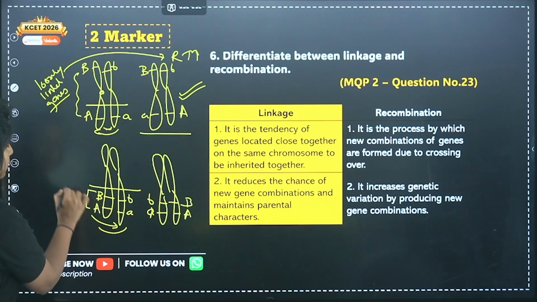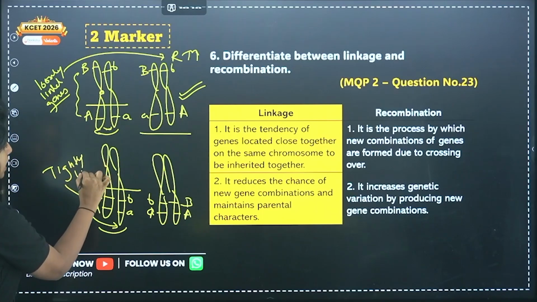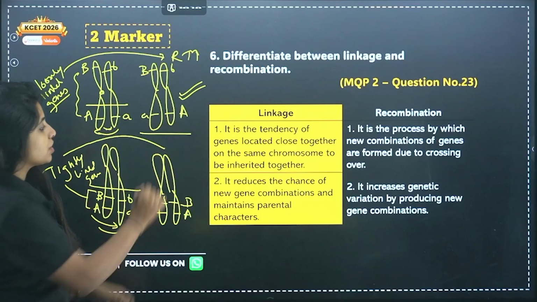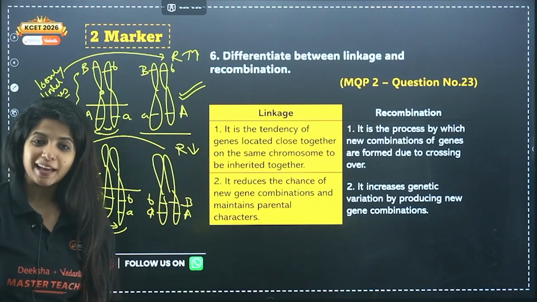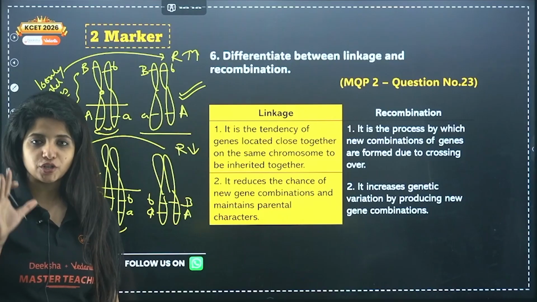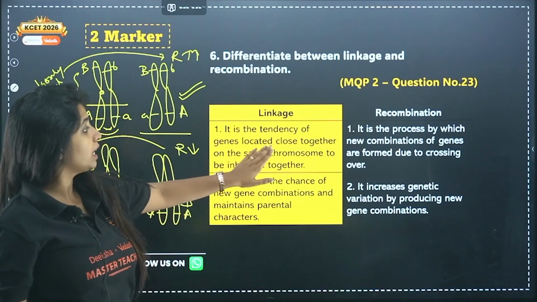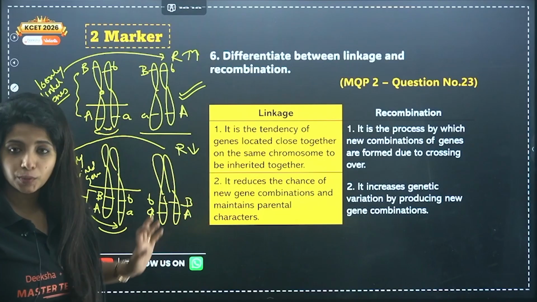What do you call these types of genes? You call them tightly linked genes. My dear children, tightly linked genes will have a lesser amount of recombination. Now this is for your understanding. So linkage is what? It is a tendency of genes located close together on the same chromosome to be inherited together.